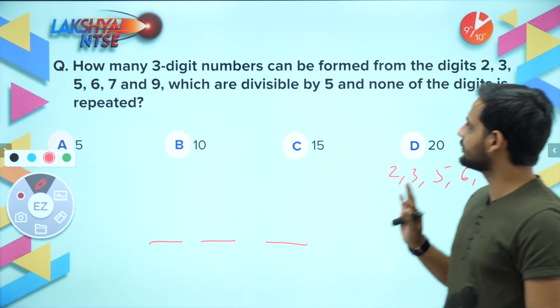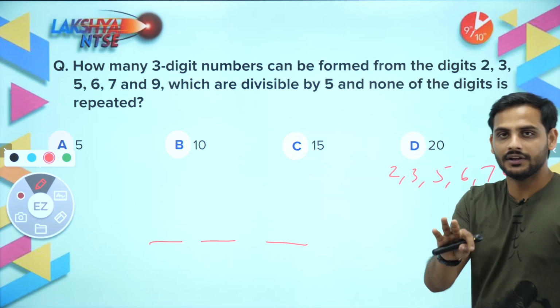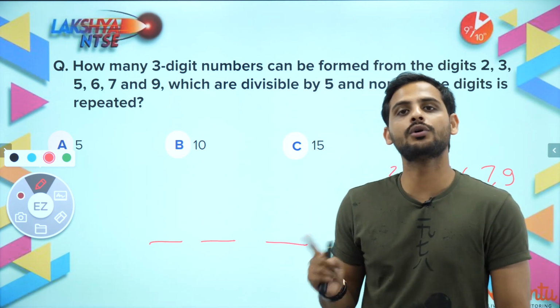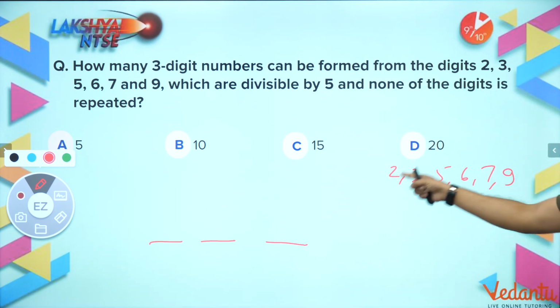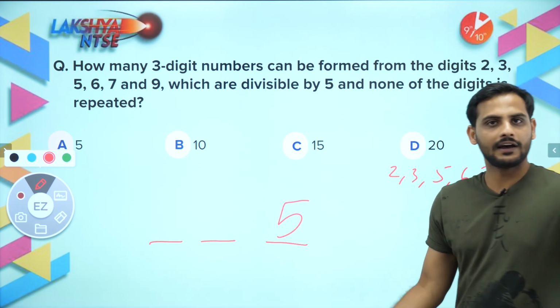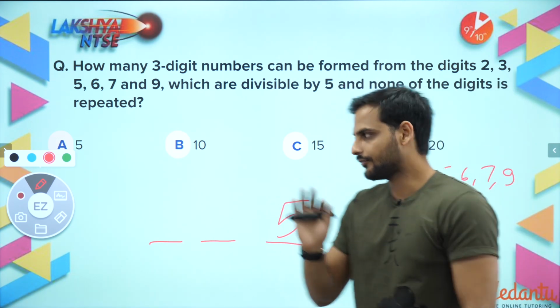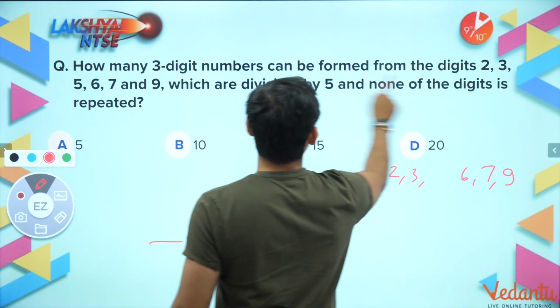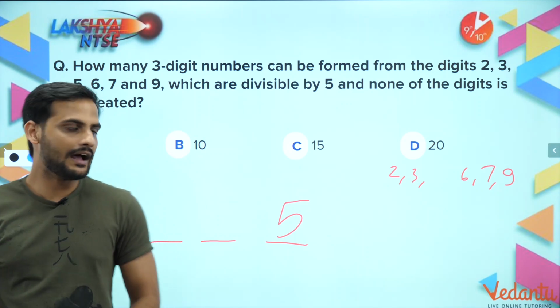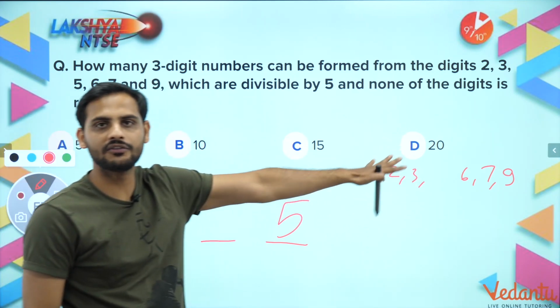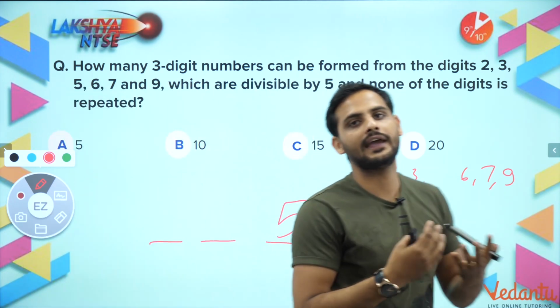You have to form 3 digit numbers which are divisible by 5. So for divisibility by 5, what is the rule? That the unit digit should be either 0 or 5. Do you have 0 available here? Nope. So now you know that the unit digit has to be 5, otherwise the number will not be divisible. So 5 is fixed now. We cannot use 5 again because none of the digits can be repeated. Now the other 2 digits you have to form from the remaining 5, so from these 5 you have to choose any 2 digits.